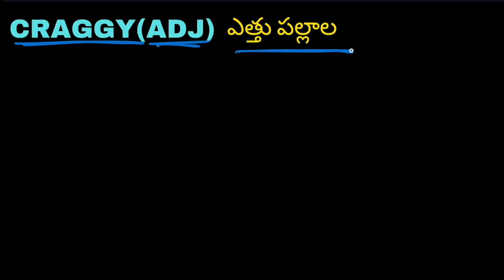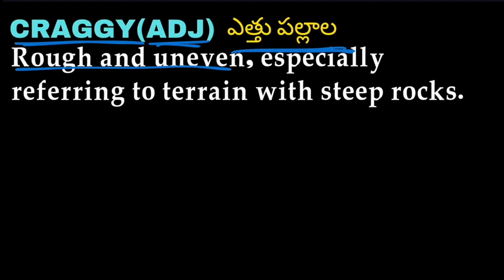The next word we have is craggy, and it is also an adjective. It means rough and uneven, especially referring to terrain with steep rocks. Something which is rough and uneven can be called craggy.